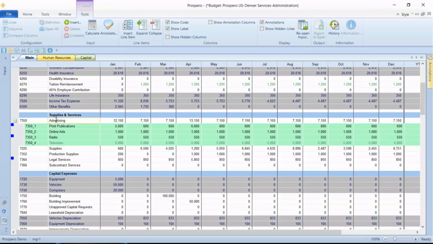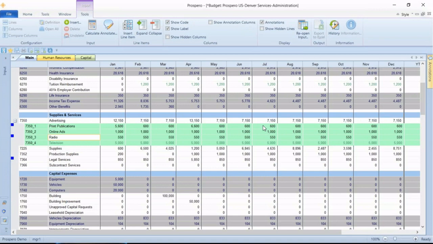Now while I'm here, I also want to mention adding notes to any of your rows here. I can see that there's already some notes added for some of these rows, and I know that because on the left-hand side I've got 3 blue boxes in the left-hand margin, so that I know that those 3 rows have got notes already added to them. So if I have my cursor, I can just hover over the blue box, the text pops up, and shows me what notes were added.